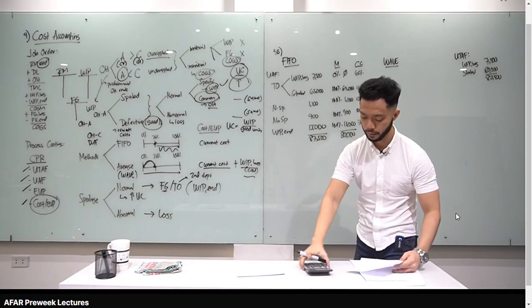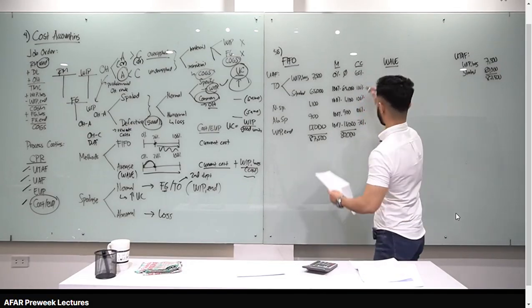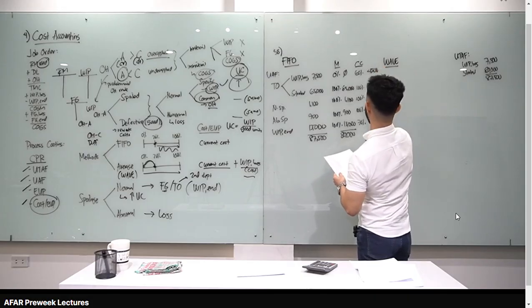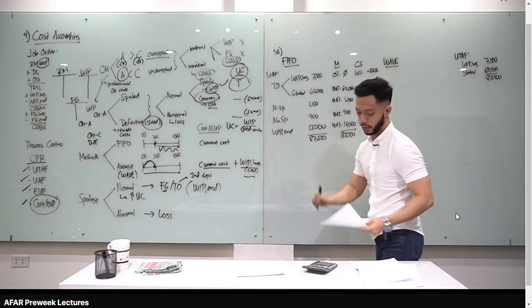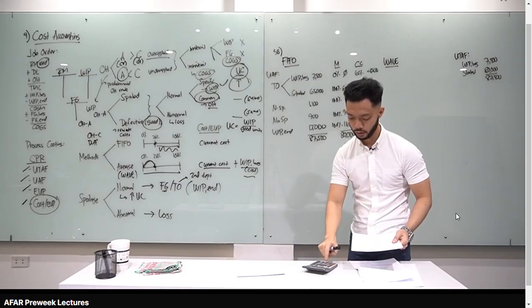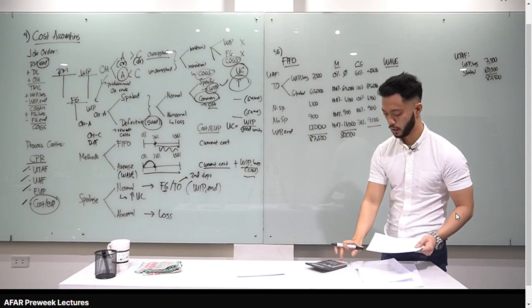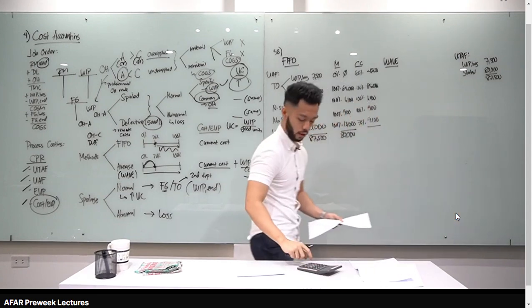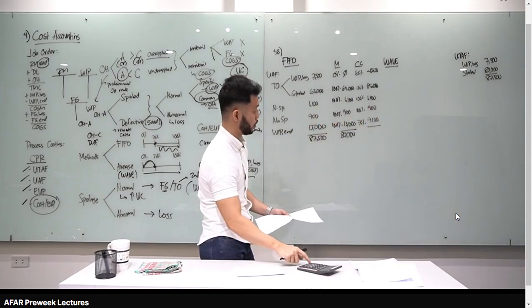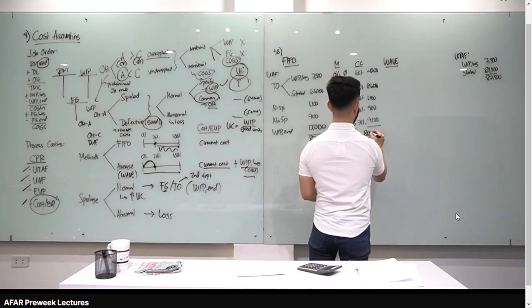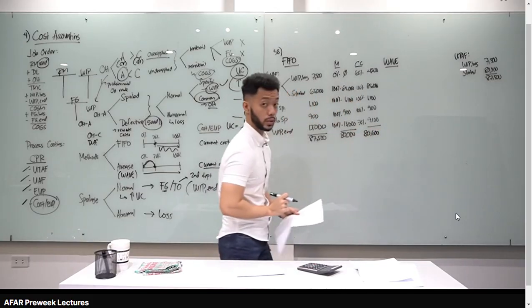Multiply: 7,500 times 60%, 4,500. This is 65,000. This is 1,100. This is 900. 13,000 times 70%, 9,100. Let's add 4,500 plus 65,000 plus 1,100 plus 900 plus 9,100, you get 80,600. EUP as to conversion cost, 80,600.